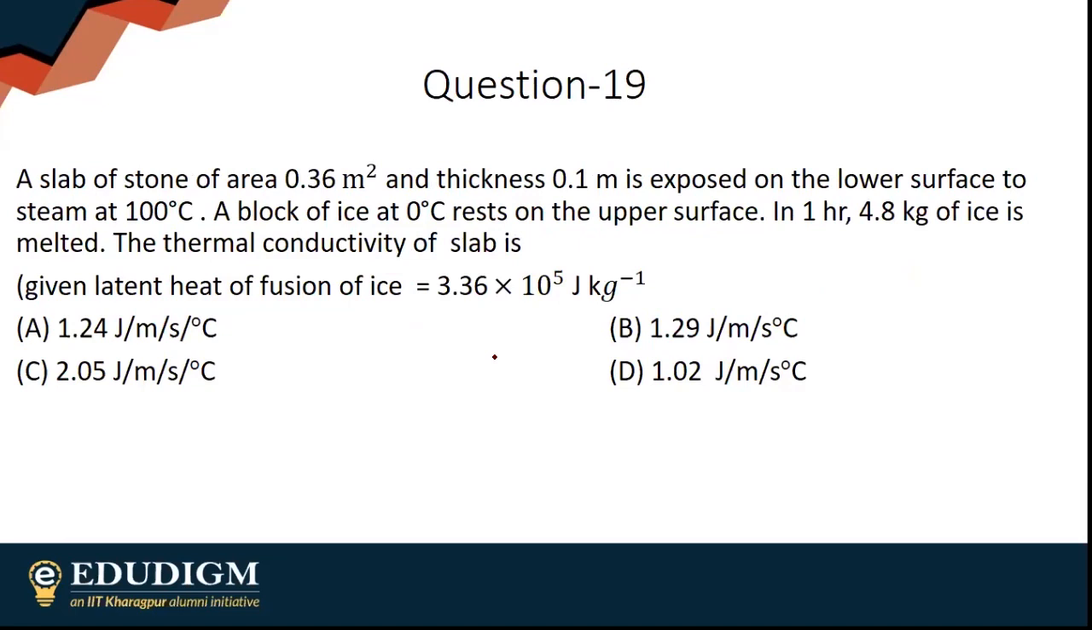A slab of stone of area 0.36 meters square and thickness 0.1 meters is exposed on the lower surface to steam at 100 degrees Celsius. A block of ice at 0 degrees Celsius rests on the upper surface. In 1 hour, 4.8 kilograms of ice is melted. The thermal conductivity of the slab is.